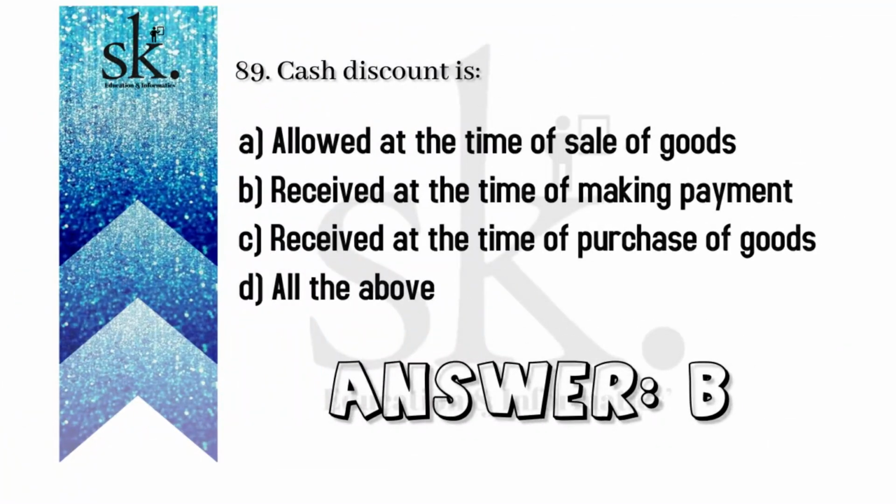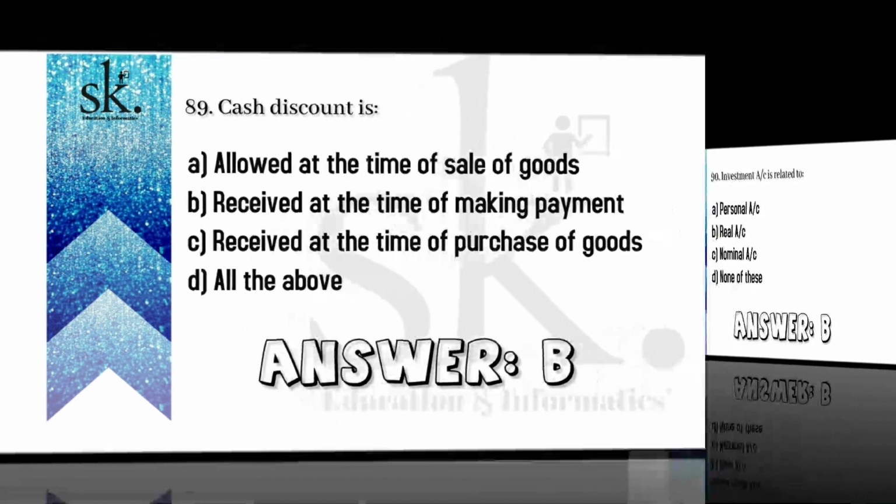Question number 89. Cash discount is. So a cash discount basically refers to an incentive that a seller offers to a buyer in return for paying the bill before the scheduled due date. In case of a cash discount, the seller will usually reduce the amount the buyer owes by either a small percentage or a set amount. Now, this is done when the vendor is making the payment or settling the account as a part of the full and final settlement. So the correct option will be D, received at the time of making the payment.